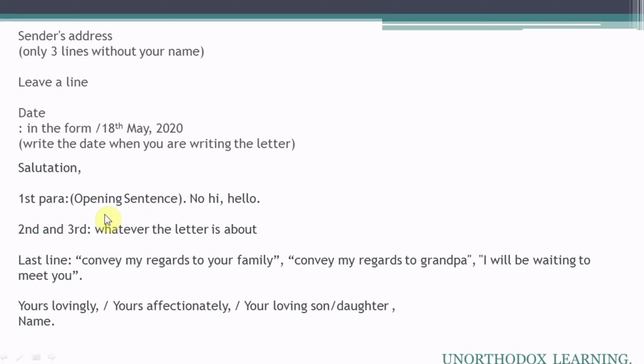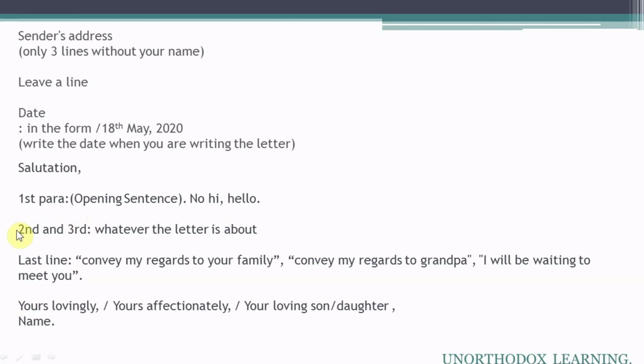I am telling you examples of some opening sentences. You can begin your letter with, I was delighted to hear your success. If you are feeling sad to tell something in the letter, then you can begin with, I am very sorry to tell you, or we are all shocked to hear, or thank you for your letter. These are the different opening sentences which you can use in your informal letter.